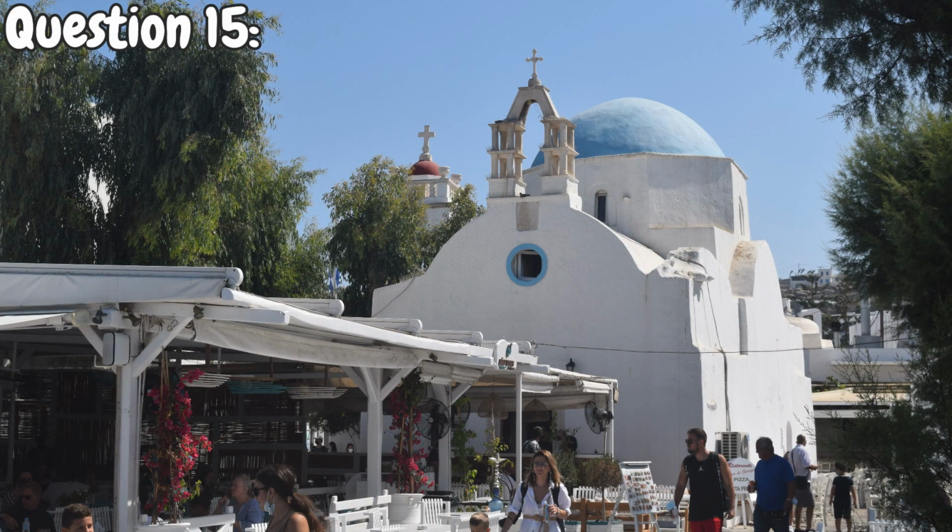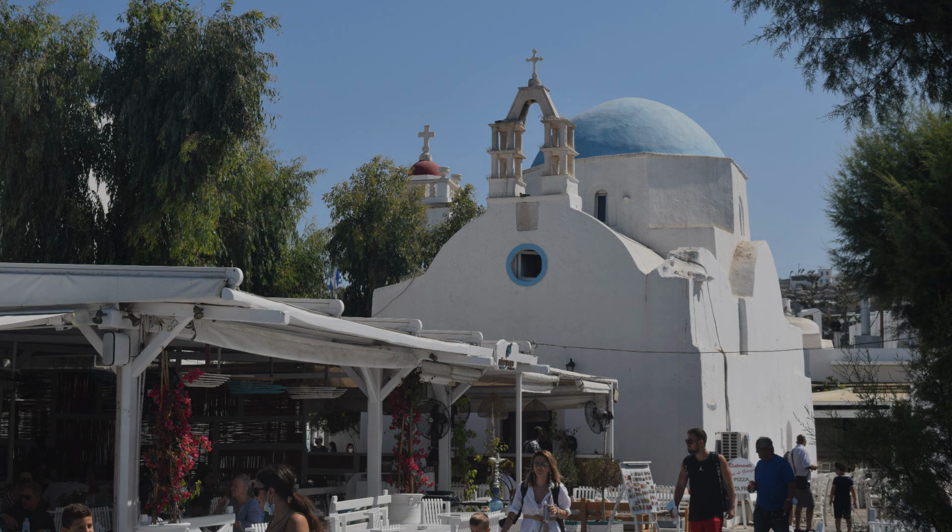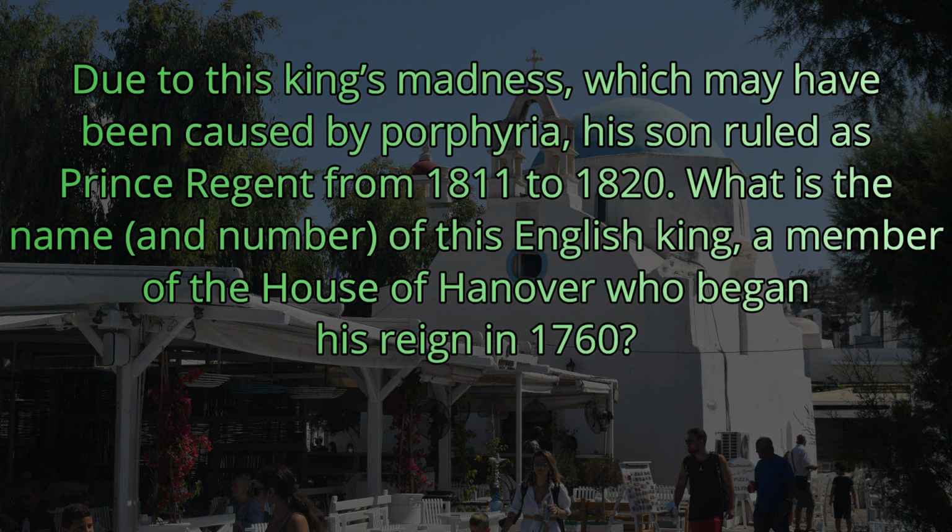Question number 15. Due to this king's madness, which may have been caused by porphyria, his son ruled as Prince Regent from 1811 to 1820. What is the name and number of this English king, a member of the House of Hanover who began his reign in 1760?